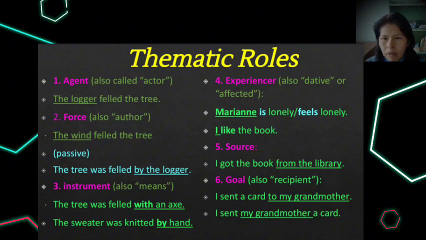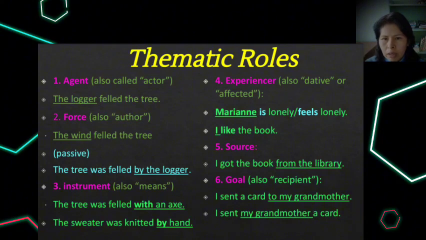We can have the agent, that is also called actor. It's the animate initiator, the cause or the doer of the action. For example, the logger felled the tree. In this case, the logger would be the agent. Also, we have the force, which is the inanimate cause of the action. In this case, it would be the wind, in the sentence, the wind felled the tree.